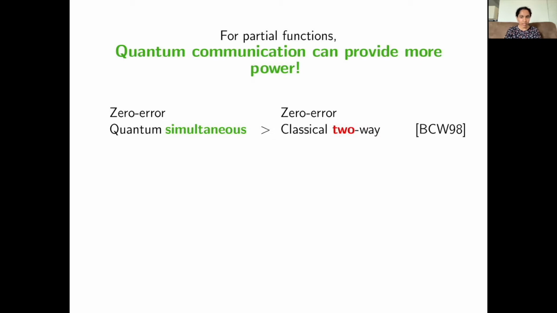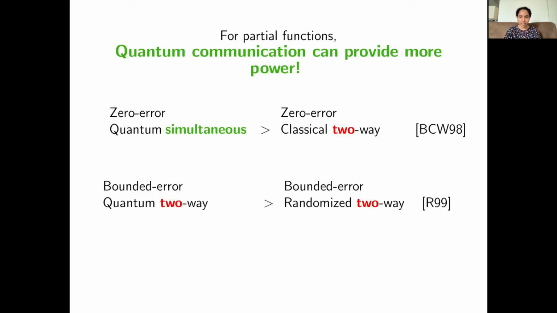The first such result was established by Bar-Yossef, Jayram, and Kerenidis, who showed that in the zero-error setting, when we want to answer correctly with probability 1, there are partial functions that are easy in the quantum simultaneous model, but exponentially harder in the classical two-way model. This suggests that a rather weak model of quantum communication can exponentially outperform a rather powerful classical model of communication.